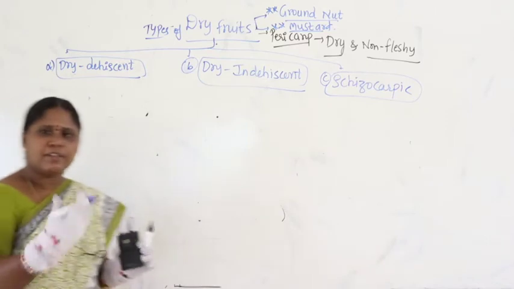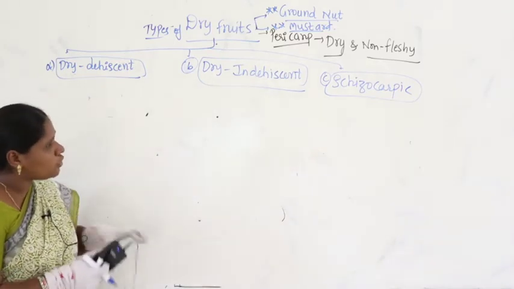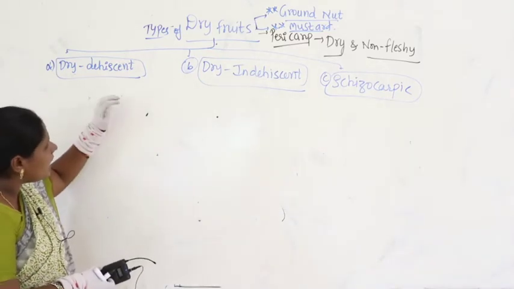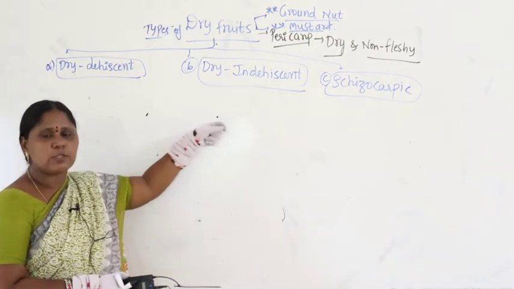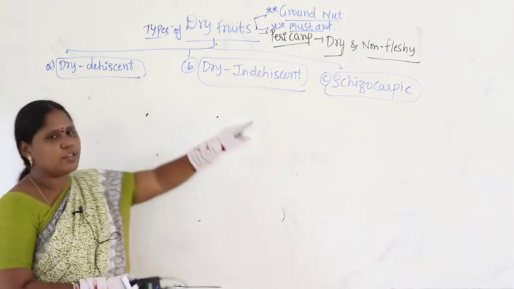Why am I repeatedly giving the block diagram? Because you should not forget what we are discussing, what comes under it, and what the next concept to discuss is. That is why I keep writing the block diagram of the concepts.